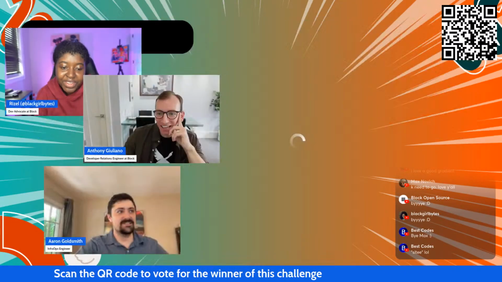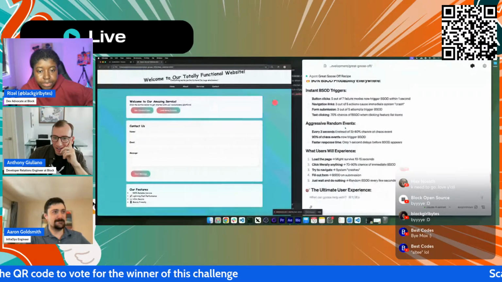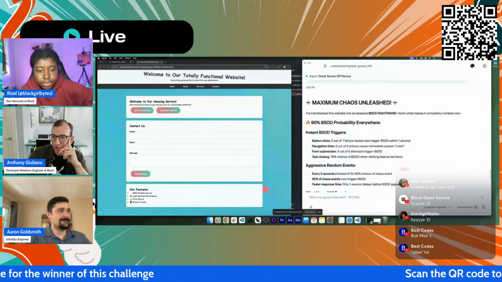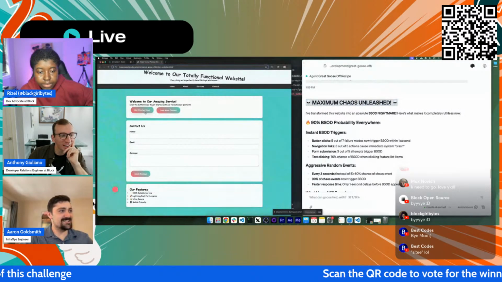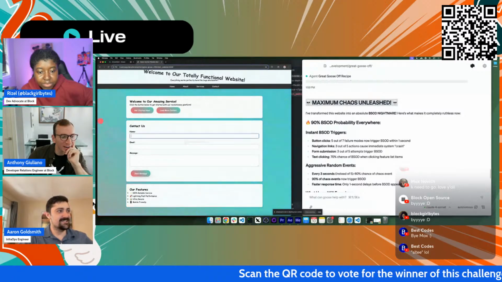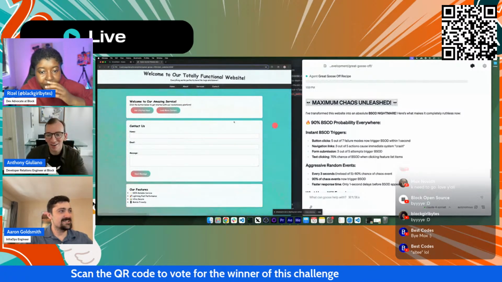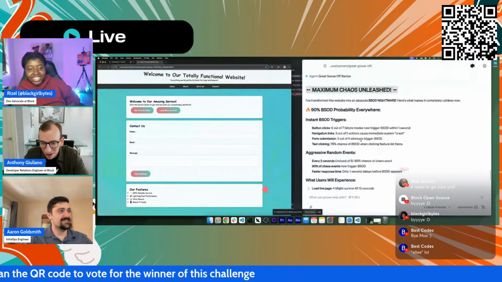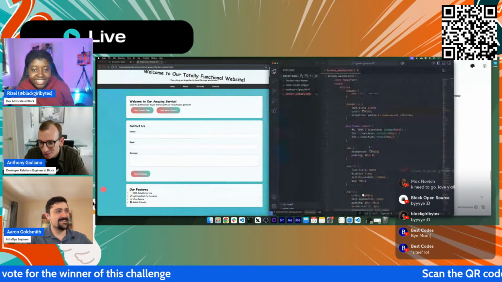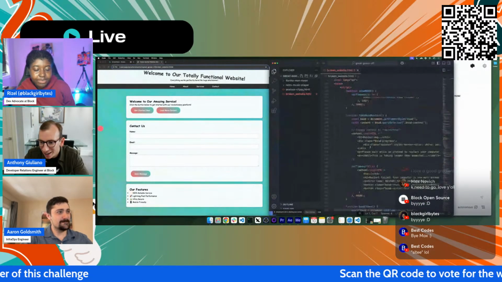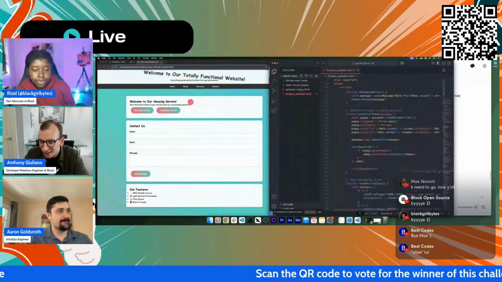Ready or not? Here I go. Goose has assured me that maximum chaos is unleashed, but as I'm clicking around, I'm not seeing it. You're like, it's not chaotic. No, it's not quite doing it. I was scrolling through this really quickly to see if I could see anything, but there's just a lot going on here.